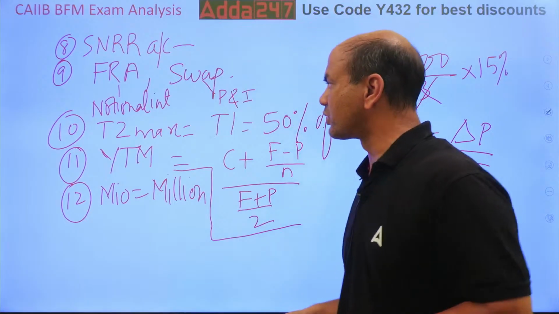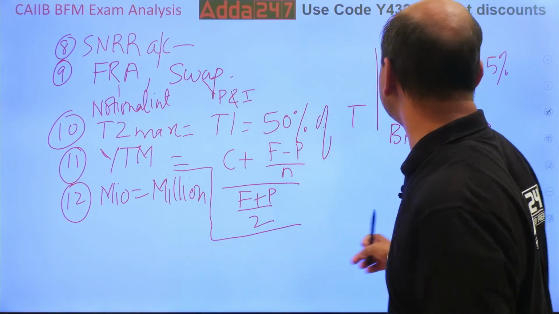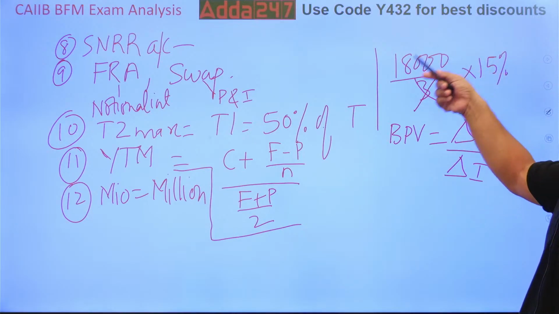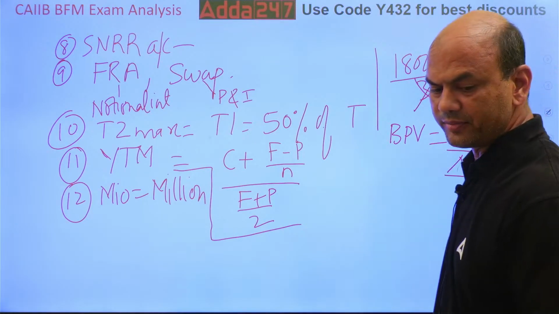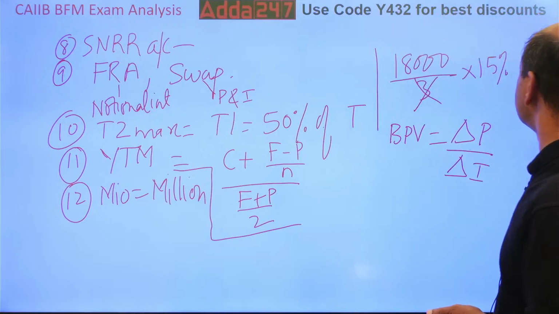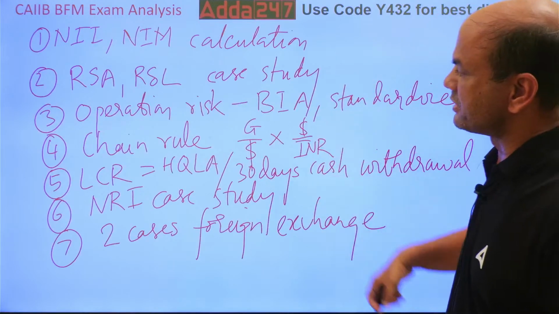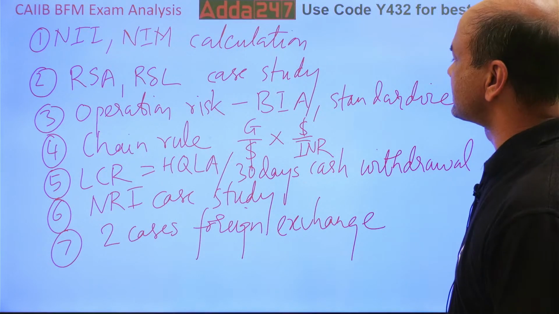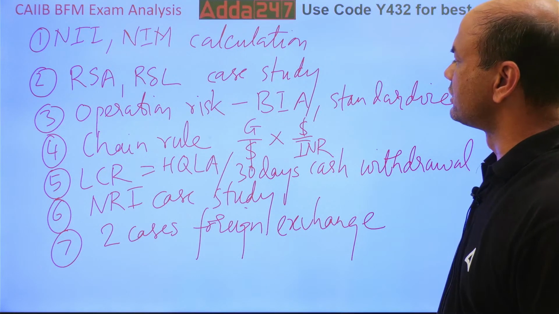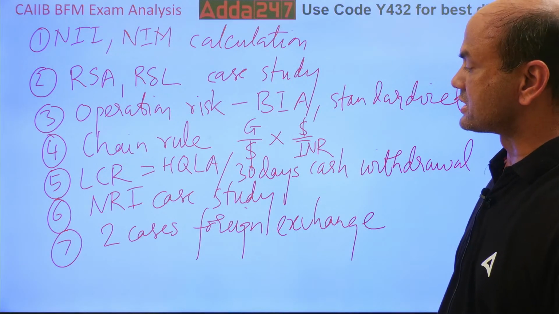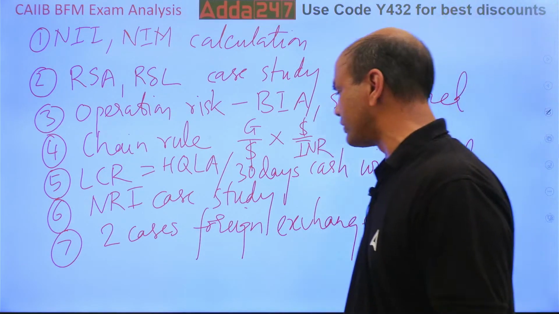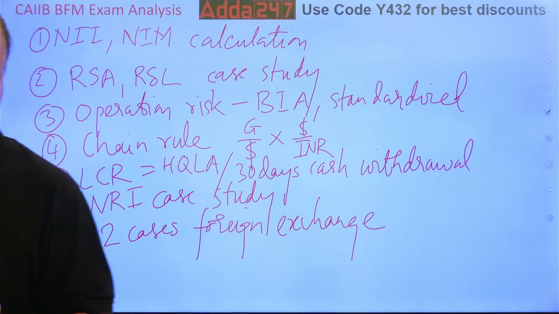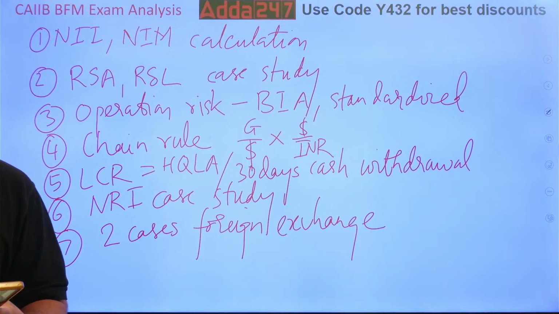Those who are going, kindly note these questions I have given. This BPV will be asked. BI indicator will be asked. Those who are going for the next batch, these questions will be asked: NIA, NIM, RSA, RSL, operational risk, BIA, standardized approach, LCR questions, NRI case study, 2 cases of foreign exchange. Those were asked. So you will also have some foreign exchange questions.